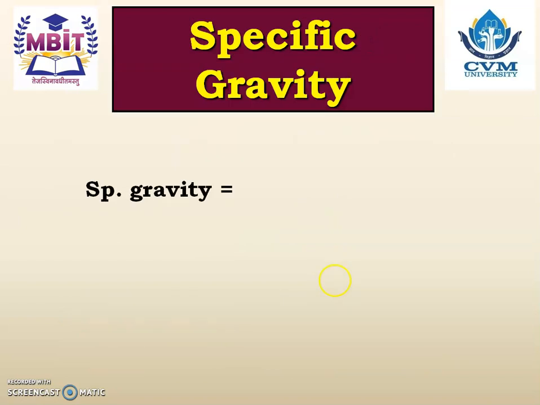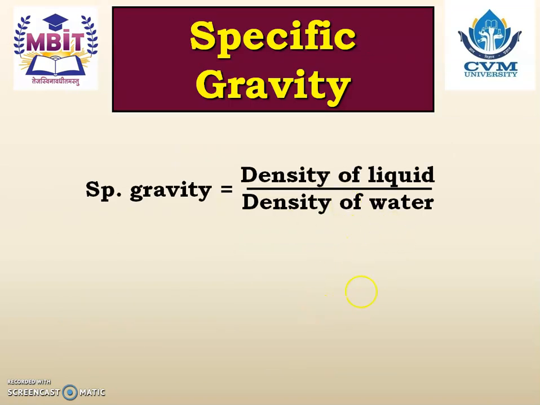Specific gravity. Specific gravity is defined as the ratio of density of a liquid to the density of water, and it is unitless. Sometimes in calculation, the density of any liquid is not given. They give the specific gravity. So using this equation, we have to find out the density of the liquid.